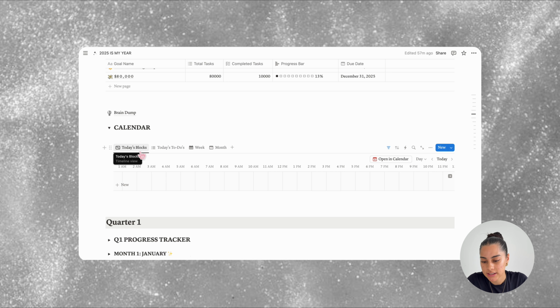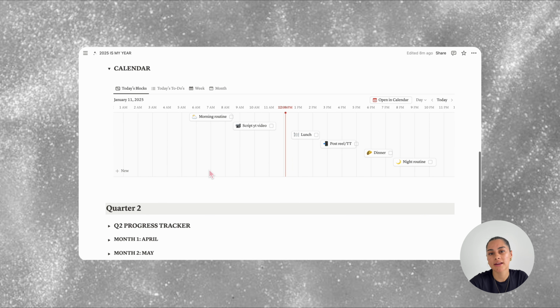So starting in today's blocks, this is created so that you can do time blocking with your day. Time blocking is a method of scheduling your day into dedicated blocks for specific tasks. This helps you to visualize your day and stay focused and organized. So as an example, say these are my blocks for today.